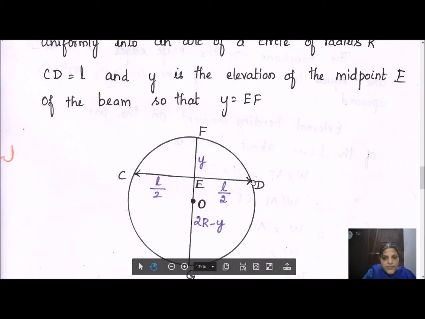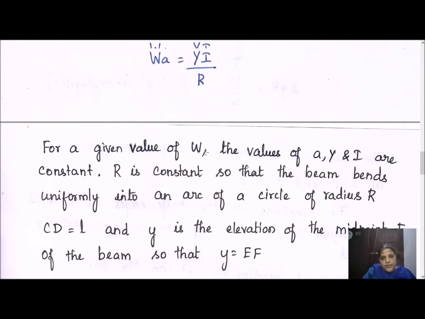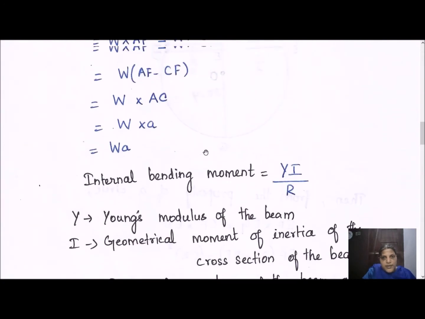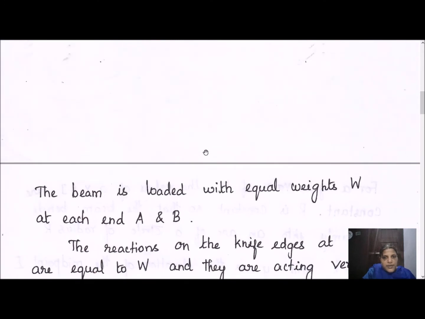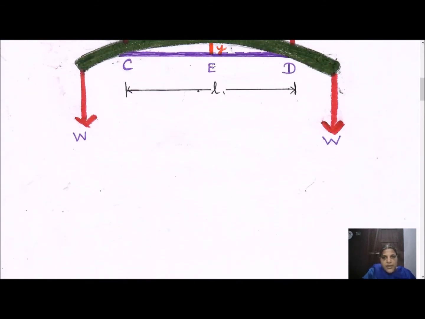At these two ends, we have kept the knife edges. The whole length is L, so when we divide this equally, we have L by 2 on both sides. This arc is extended to be a circle with center O, and the total length is taken to be 2R. 2R is the diameter of the circle. This y is called the elevation.